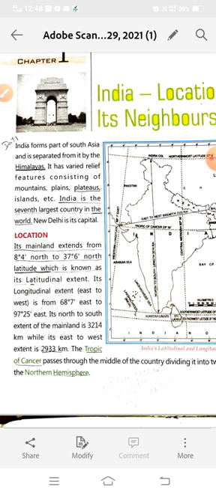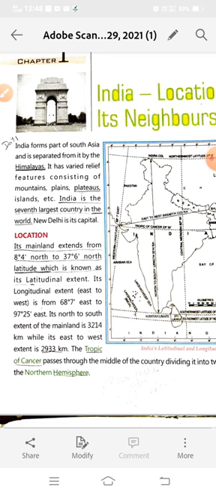In this chapter, what did you learn? You learned about the location of India according to the continent, and also the latitudinal and longitudinal direction of India. You also learned about the different relief features of India. Relief features means the many physical features of India. And you learned that India is divided into many states and union territories. So let's revise this chapter again.